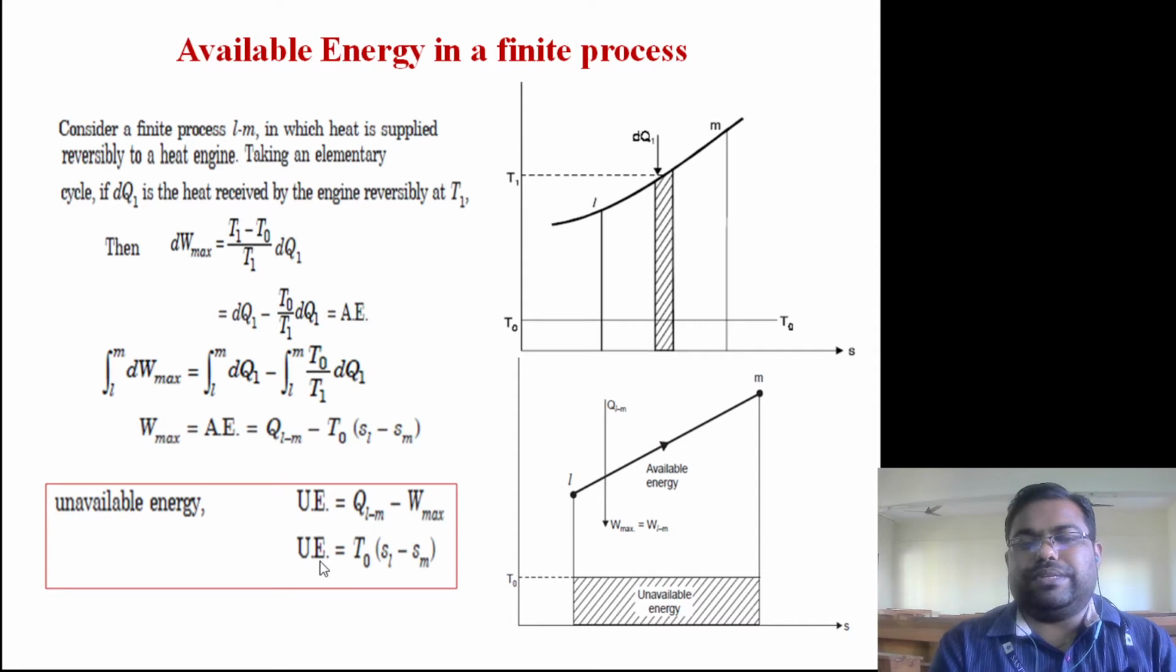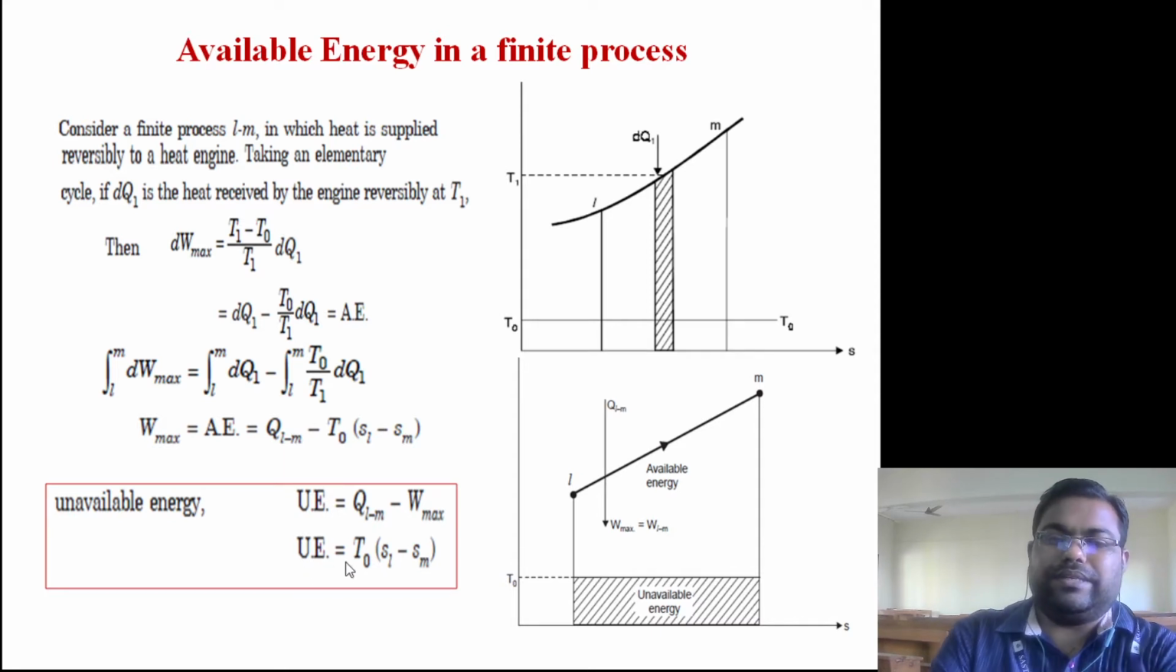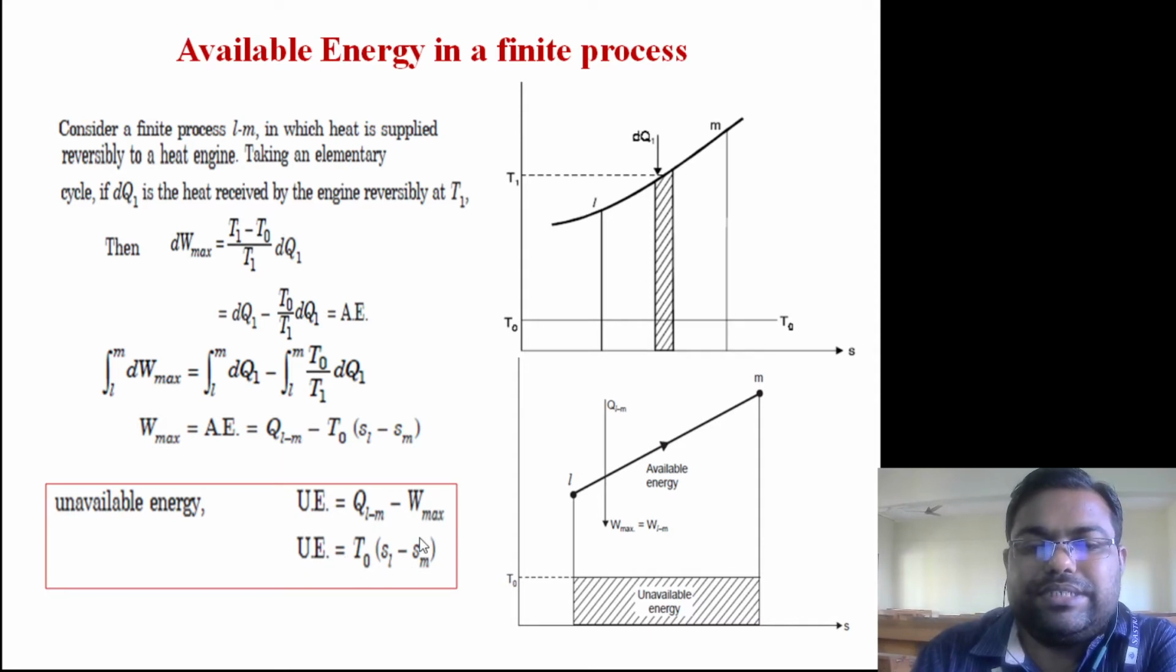So you can say the unavailable energy can also be given as T naught into change in entropy between process L and M. This is written here. So unavailable energy is equal to T naught (SL minus SM).